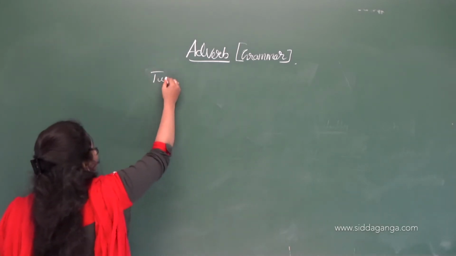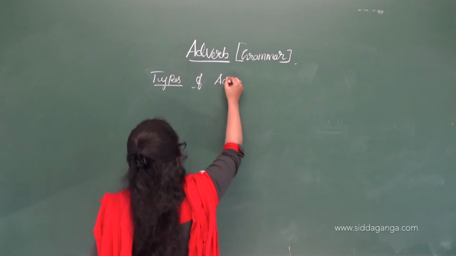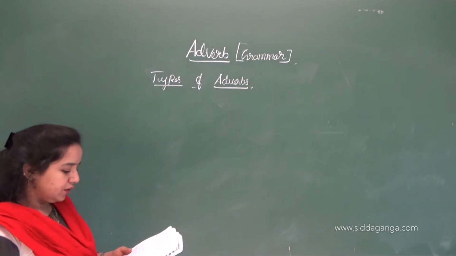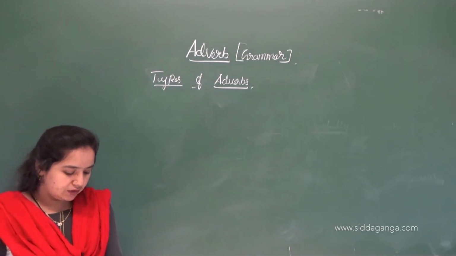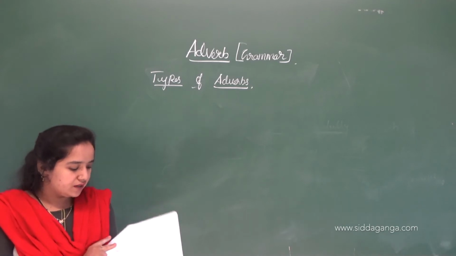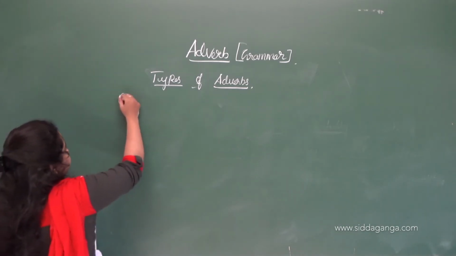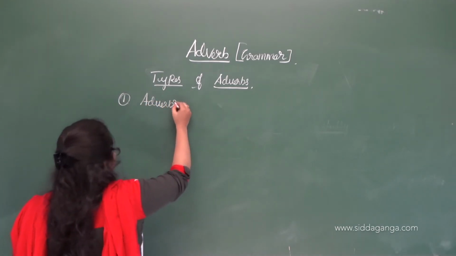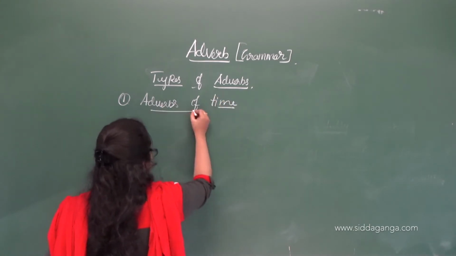Types of adverbs. So here we have different types of adverbs. Okay, so let's discuss the types of adverbs. First is adverbs of time. The adverb words which tell about the time.